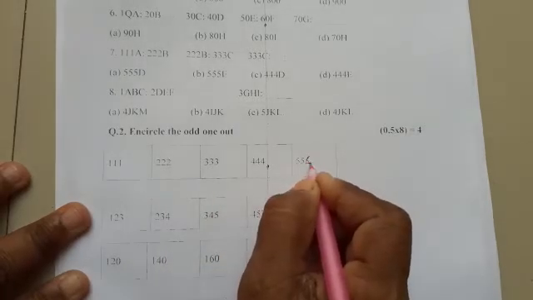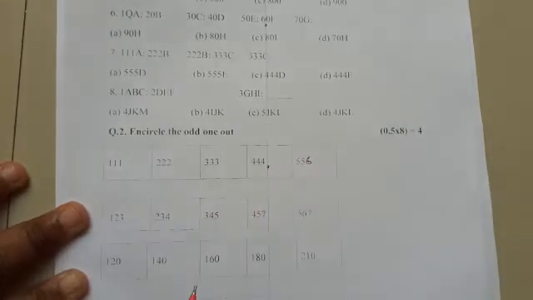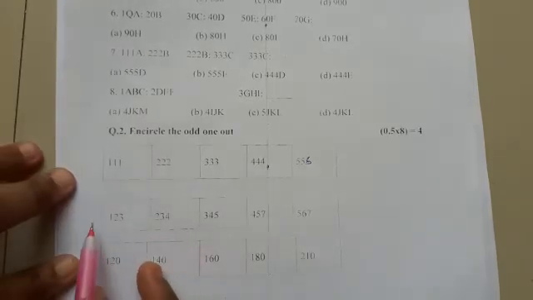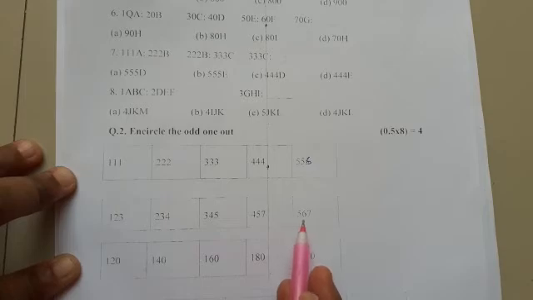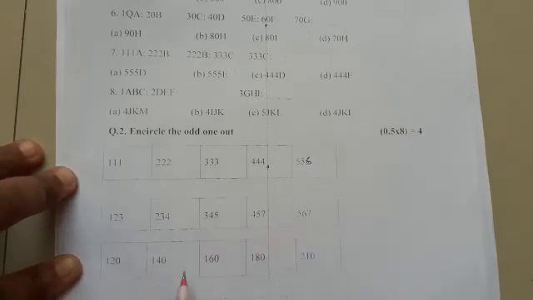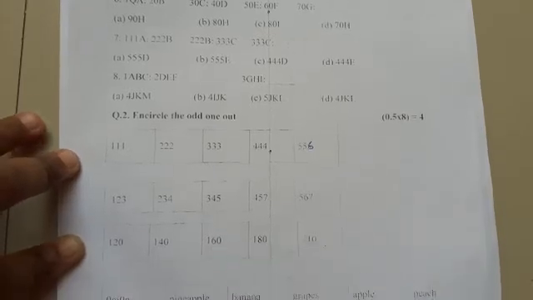Five, 5, 6 it is. Then next 1, 2, 3, 2, 3, 4, 3, 4, 5, 4, 5, 7, 5, 6, 7, which is wrong, you have to encircle. 120, 40, 60, 80, and 210.